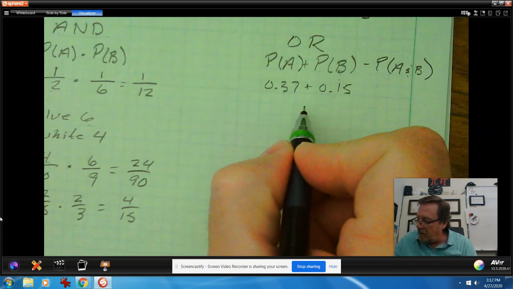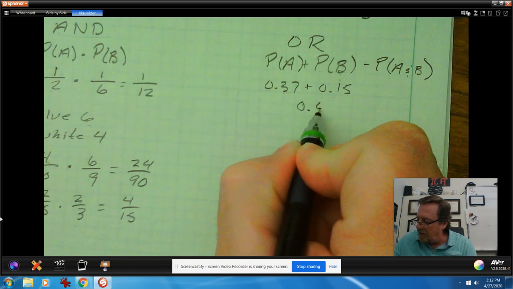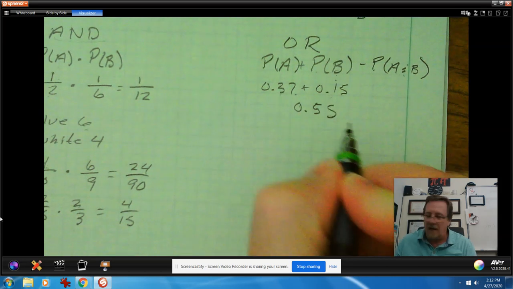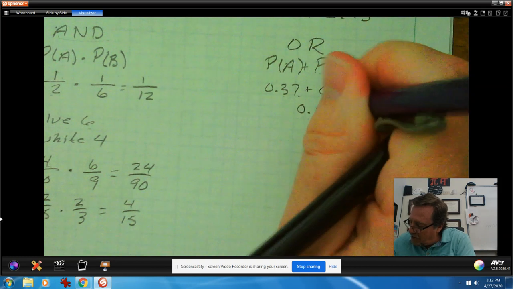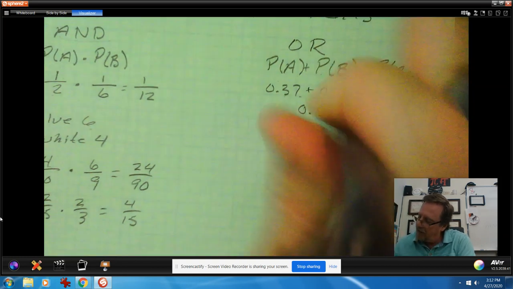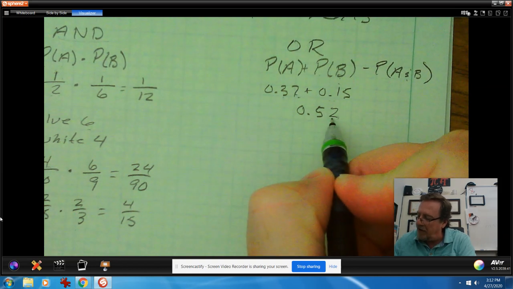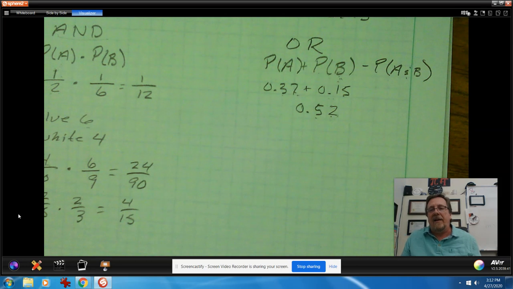0.37 plus 0.15, that's going to give us 0. That's going to be a 5, got to carry 7 and 5 is 12, carry the 1 to get 0.55. Right? 12, not 15. Mr. Fokin can't add. 7 plus 5 is 12. Write down the 2, carry the 1. 2 plus 3 is 5. That's 0.52.